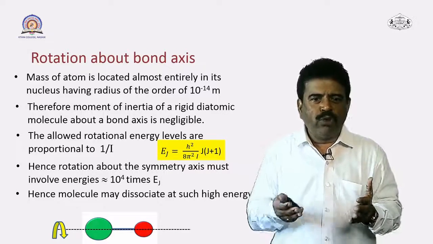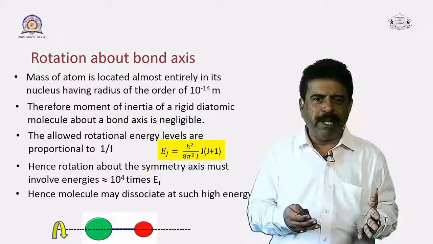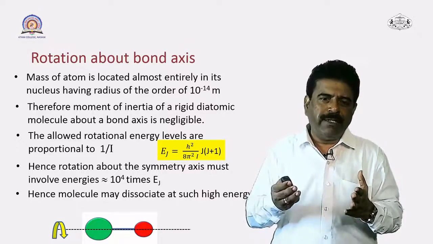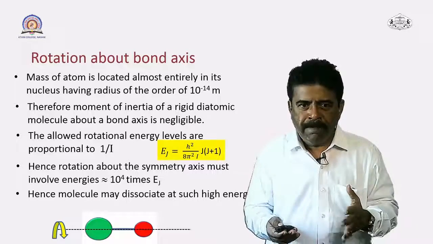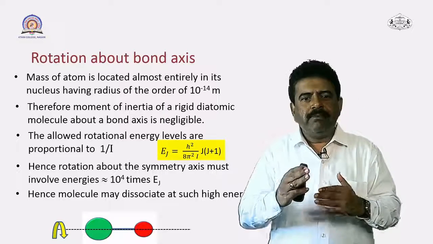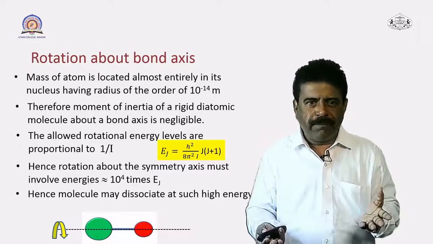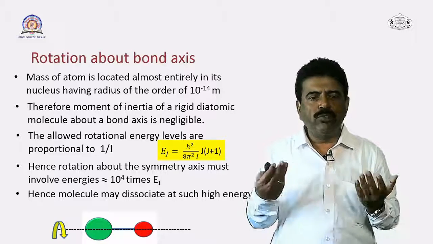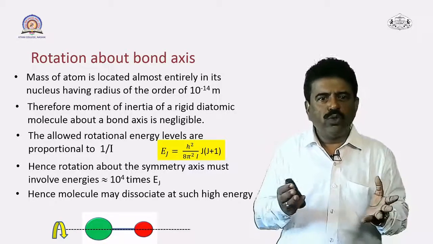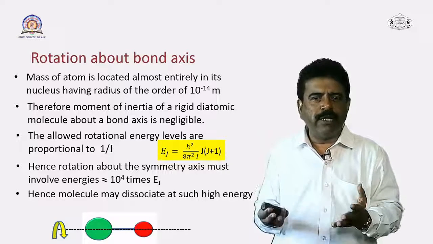of the moment of inertia? You know the moment of inertia is nothing but mr square, where m is the mass of the particle and r is the distance of that particle from the axis of rotation. Now the axis of rotation is the imaginary line joining these two atoms, and the mass is located inside a nucleus which has a very small radius, of the order of 10 raised to minus 14 meter. So that distance is very small, so r square will be almost negligible. So the moment of inertia in this case of a rigid diatomic molecule about the bond axis is negligible.